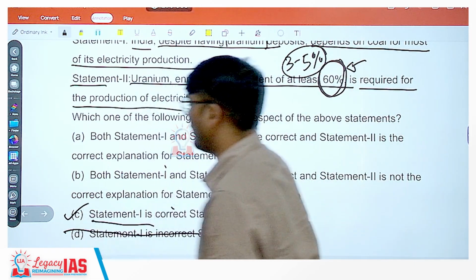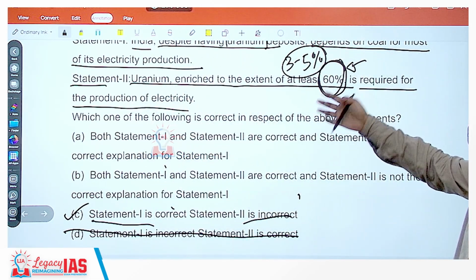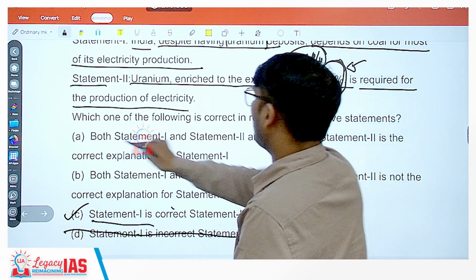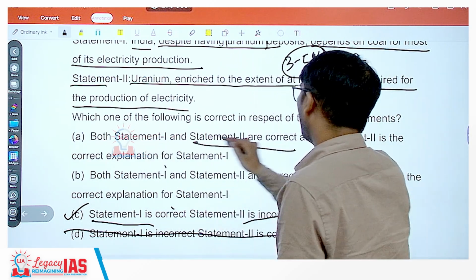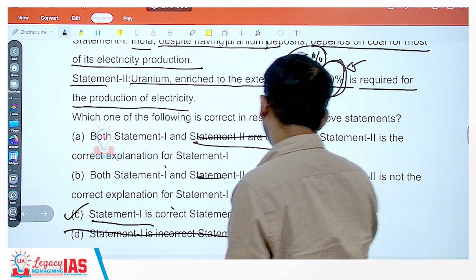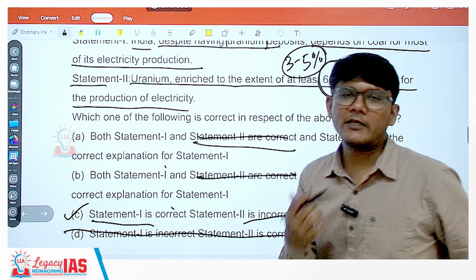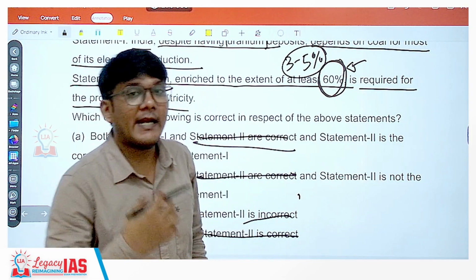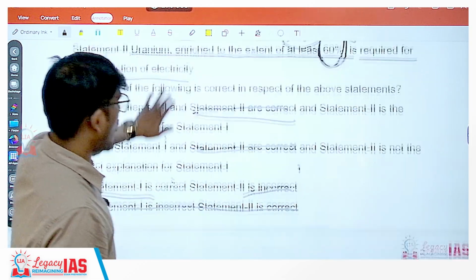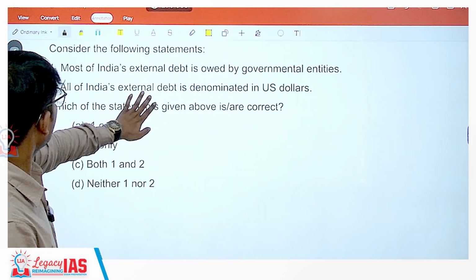So hence the option will be C. Since statement 2 is incorrect, this option says statement 2 is correct. No, that is wrong. This option also says it is correct, so that is also wrong. Statement 2 is incorrect. You require 3 to 5% enriched uranium. India does not even have that much enriched uranium.